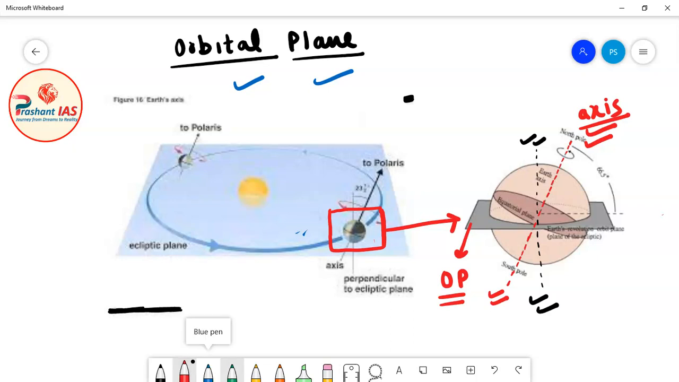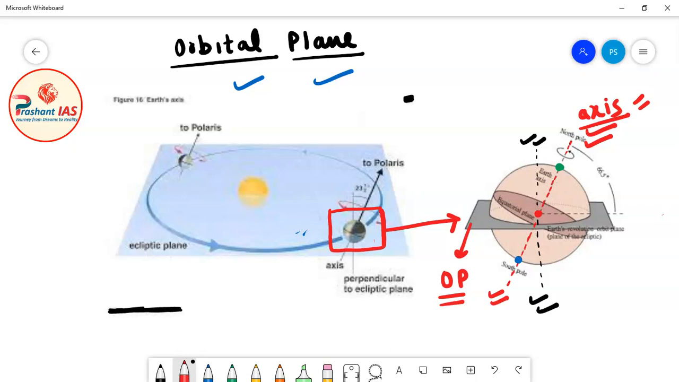If we have to mark the poles, then this is the north pole, which I have marked in green color. This is the south pole, which I have marked in blue color, and this is the center of earth, which I have marked in red color. You can observe that this line is passing through the north pole, center and south pole, and earth rotates around this line. So this imaginary line is called the axis of rotation of earth.